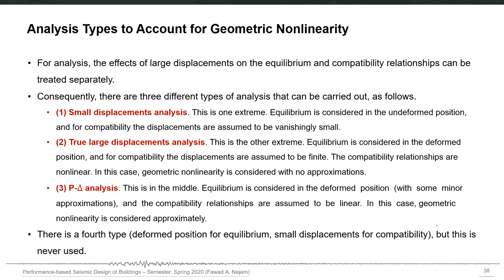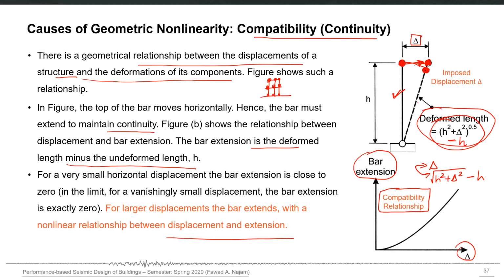So there can be three analysis types considering equilibrium and compatibility. One extreme is called small displacement analysis. In it, you simply consider the equilibrium in the undeformed position, and for compatibility the displacements are assumed to be vanishingly small. You don't assume that the bar has actually extended. So therefore there is no point of using a nonlinear relationship as a compatibility relationship.